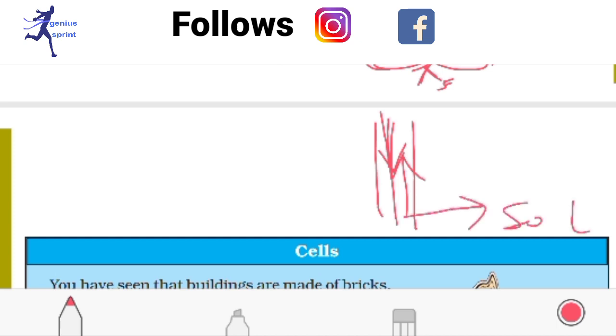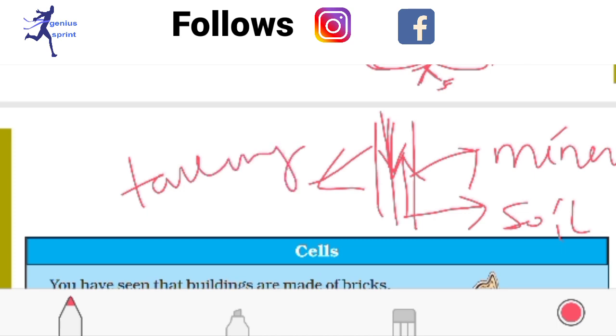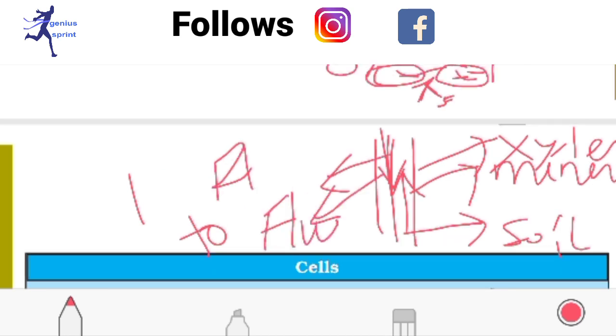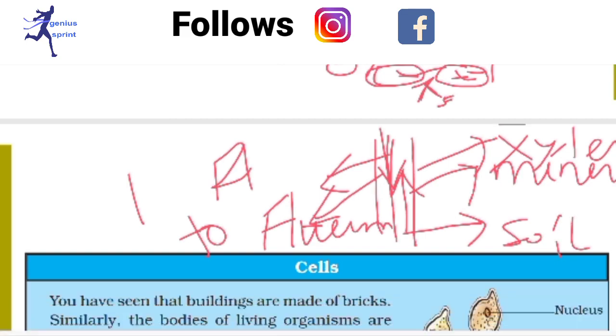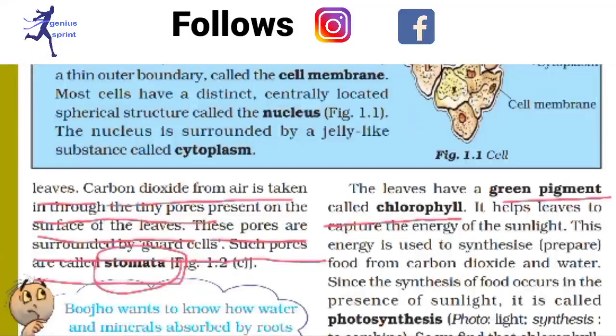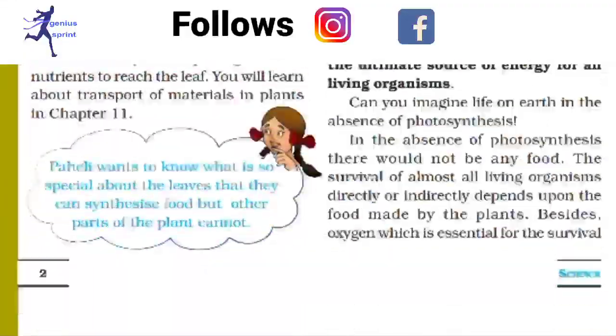The part taking the minerals is called the xylem, and the part carrying food is the phloem. They have not used these two names here, but I have told you for your extra information. So these things are xylem and phloem.